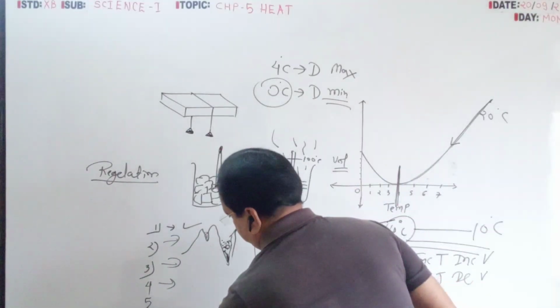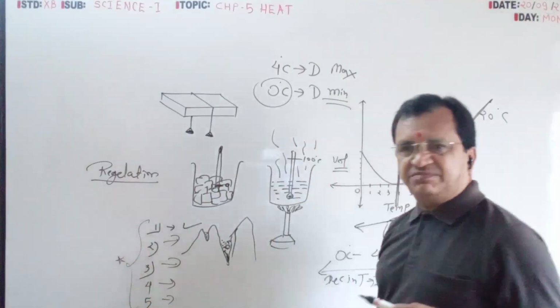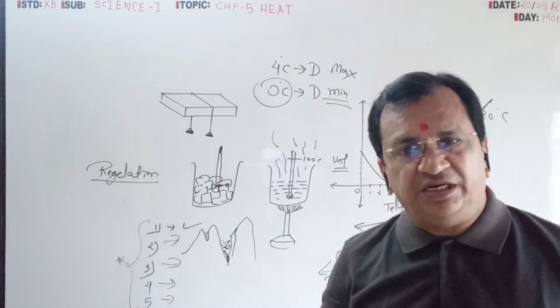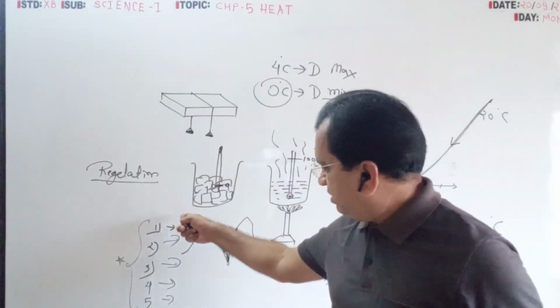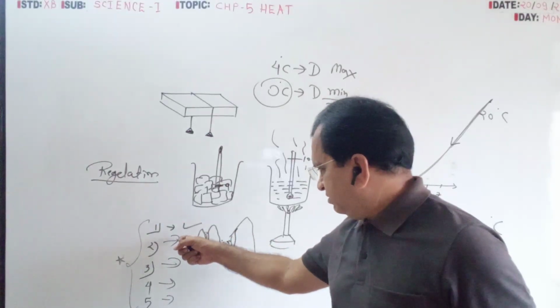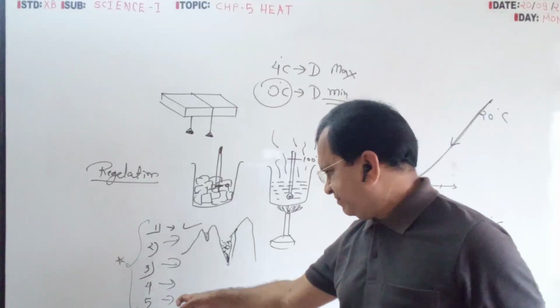Fifth, the reason is the same: anomalous behavior of water. 101%, they will ask any one reason on the basis of anomalous behavior: ice floats on water, mountain crack, frozen bottle crack, pipeline crack.